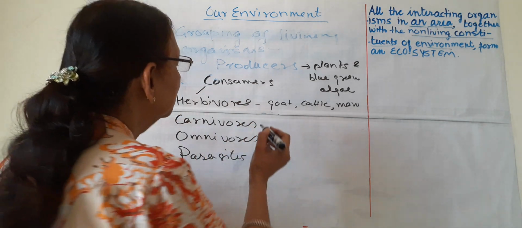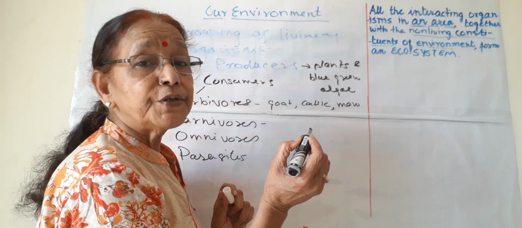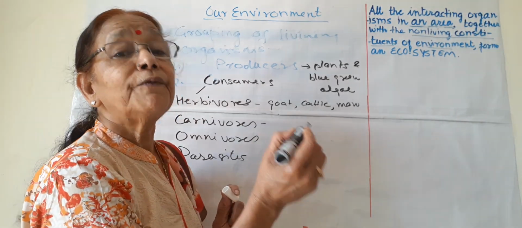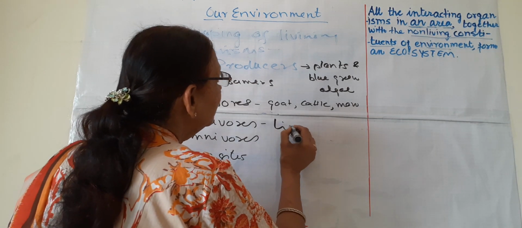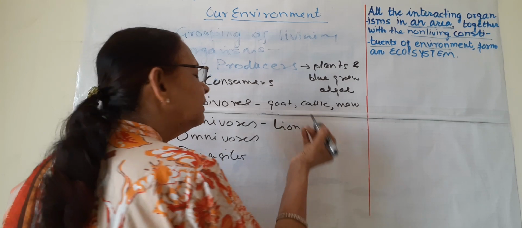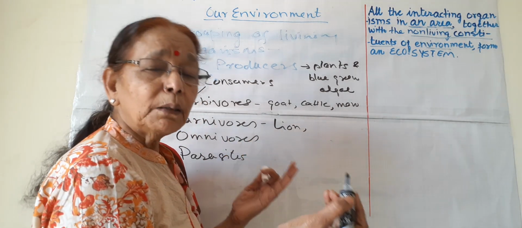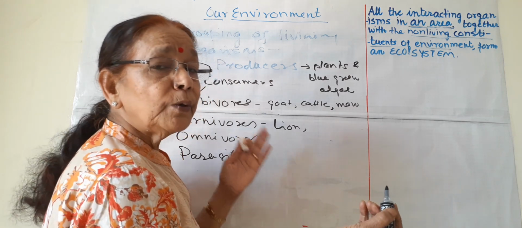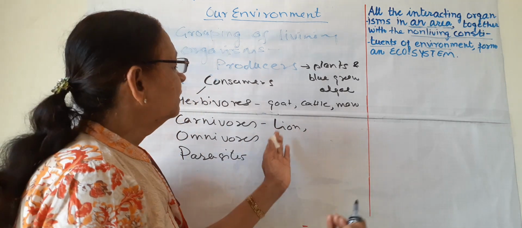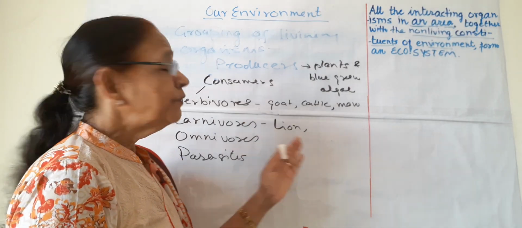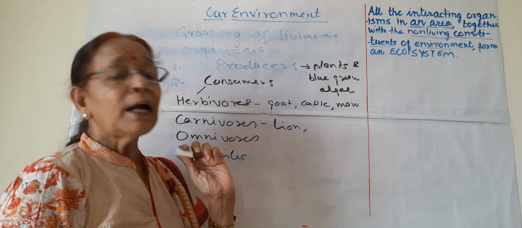Then carnivores. Carnivores are non-vegetarian, which use flesh or meat for their survival, like lions, and many others, all of you know, or some human beings also eat meat, and many other animals which use flesh or meat for their survival, they are carnivores.